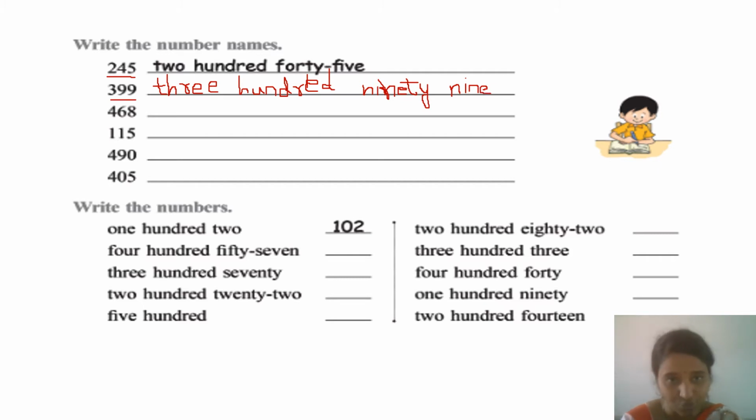Okay. Next, what is the number? 468. You write the number names for the following numbers. These I am leaving for your homework.